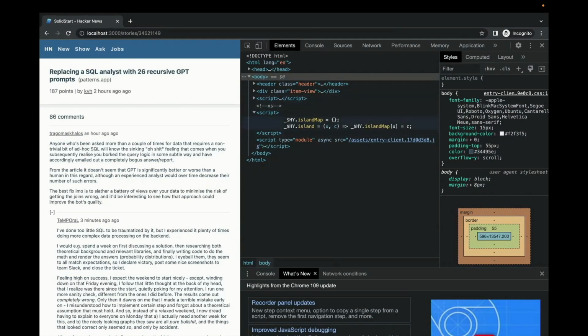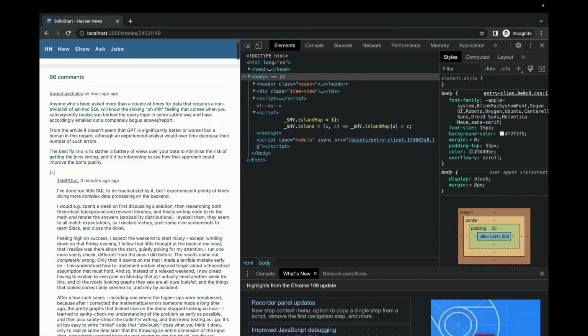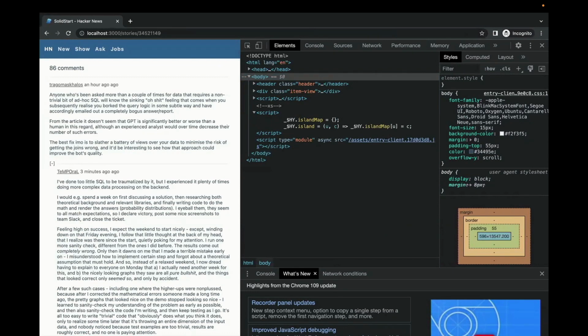it's gone. All that we have here is this little script for islands map. The reason is we don't need any of this JSON data anymore because it never hydrates. So there's no reason to send it to the client. So not only is there less JavaScript, we remove data duplication, and we just run less code. So this is just win-win-win across the board from that side.